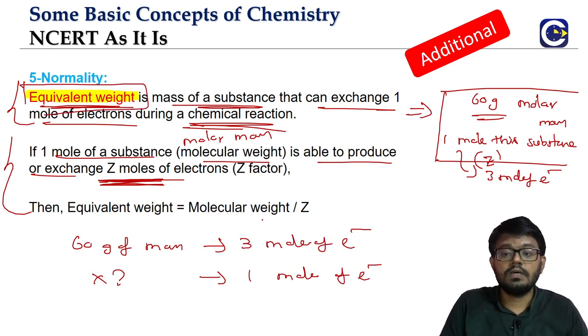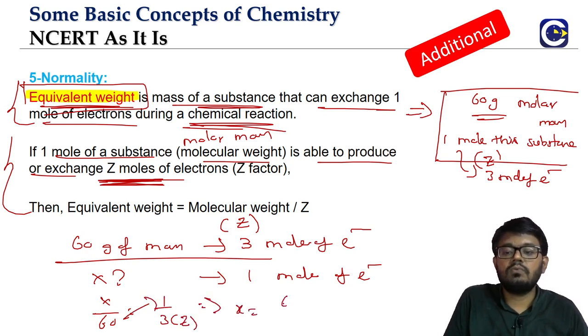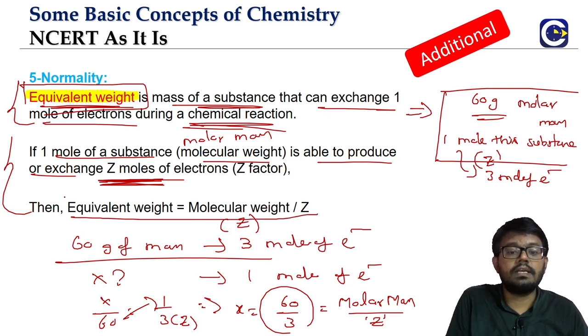So see this, this is our Z. They will be in proportion, no? So X by 60 is equal to 1 by 3, where 3 is Z. So X will be equal to 60 by 3. 60 is basically the molar mass, and this 3 here is Z. So how do we calculate the equivalent weight?